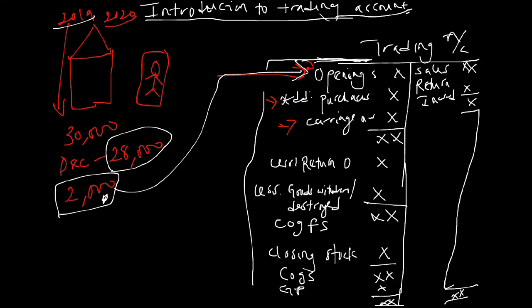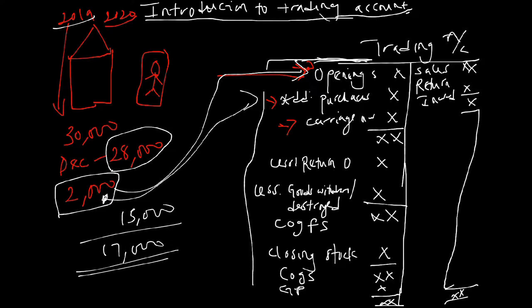So we need to buy more goods. That is why we always have purchases. Now, let's say Mr. Frank bought 15,000 naira goods more to add to this 2,000 naira. Do you think it's going to add or subtract? Of course, it's going to add. So the total worth of goods in the shop will be 17,000 naira. So that's why your opening stock comes first, followed by your purchases. And why is there purchases? Because the stock of last year won't be enough for this year, so we have to purchase more goods and add it to it. So all the stock of goods I have in my shop now is worth 17,000 naira.